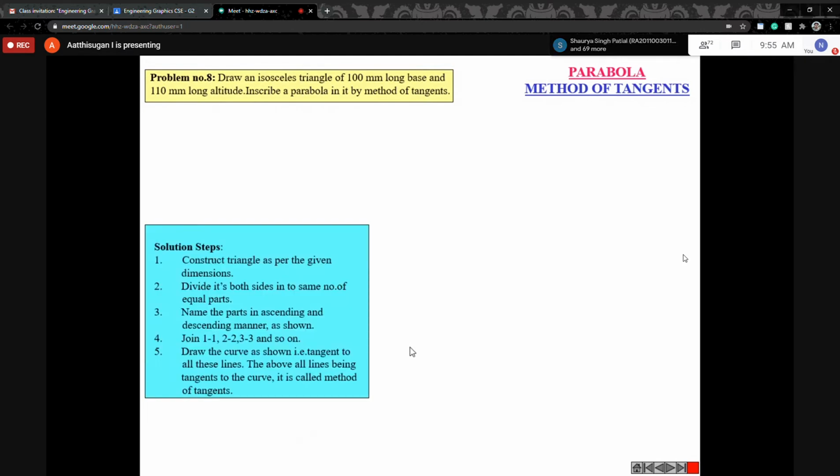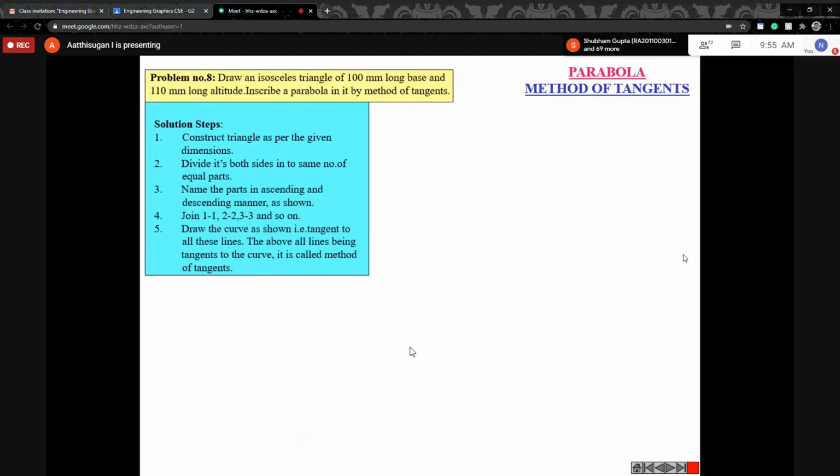So here, how to draw the tangent method? You can use the triangles. In the previous cases, first we discussed with the help of a circle, next with the help of a rectangle. Now we are going to discuss with the help of a triangle. So you have to draw the triangle like this.